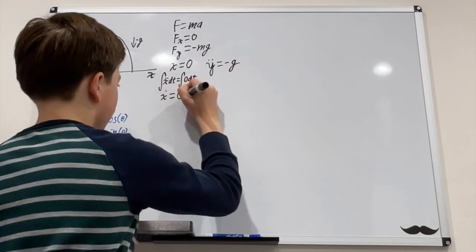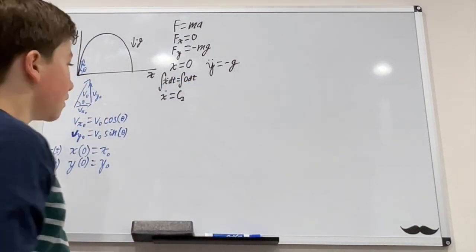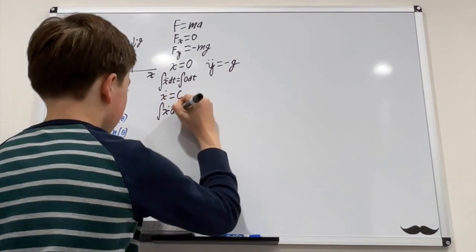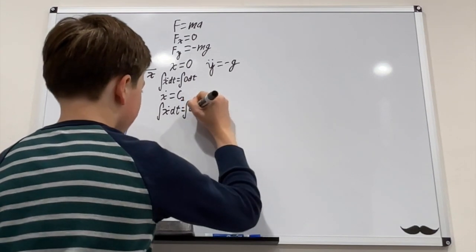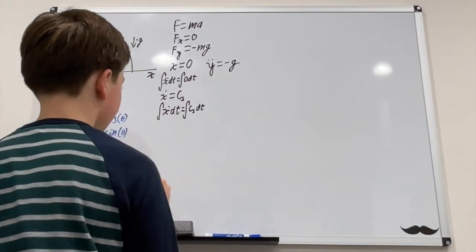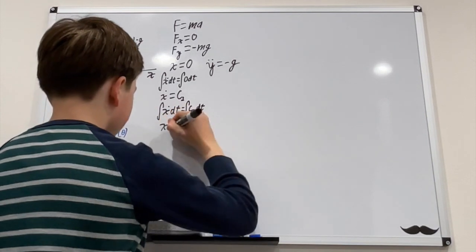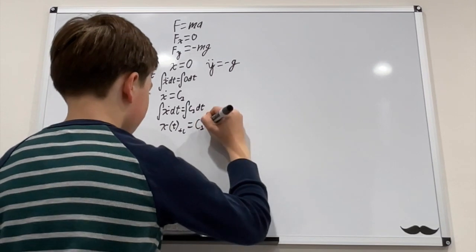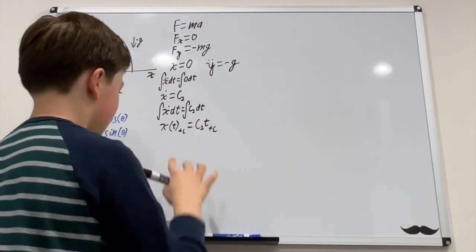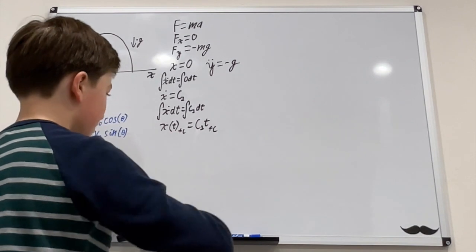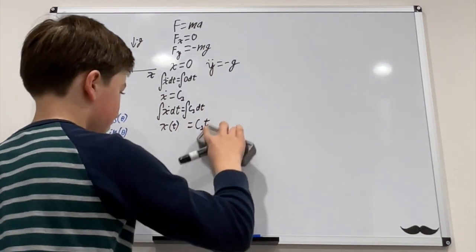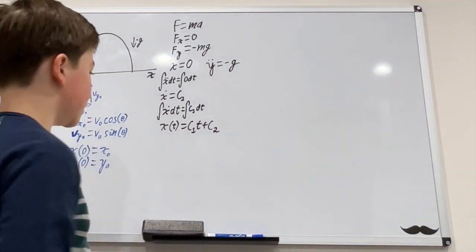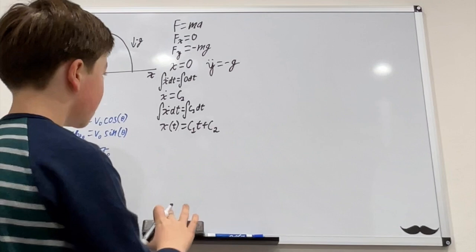So x dot equals some constant c sub 1. Then let's integrate again. The integral of x dot dt equals the integral of c sub 1 dt. Again, it'll be x of t plus some constant equals c1 t plus another constant. We'll subtract this from both sides and call the difference c sub 2.